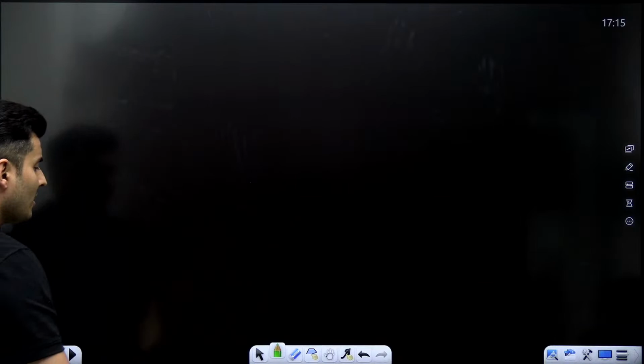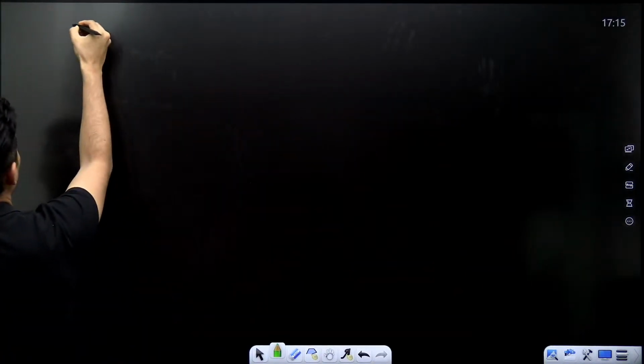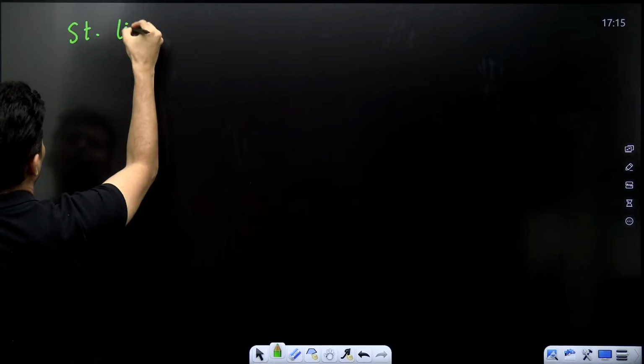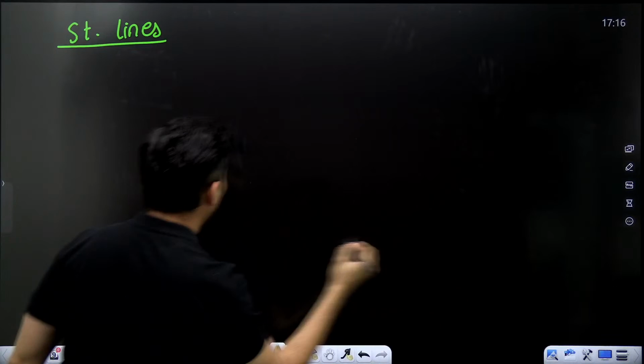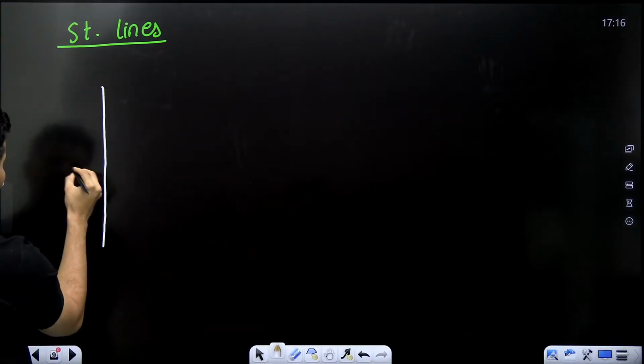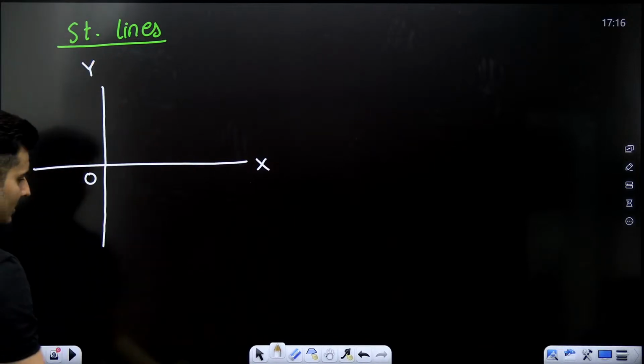Now that you understand this word slope, you understand the word instantaneous slope, let's go to the graph part. First, let's talk about straight lines, my dear warriors. Straight lines is the most important thing. So let's say, for example, this is your x-axis, this is origin, this is y-axis.